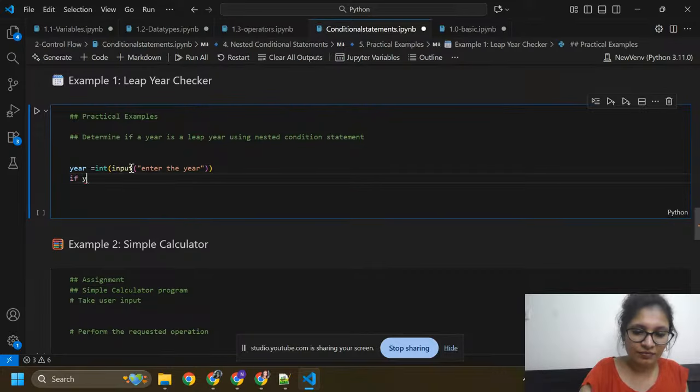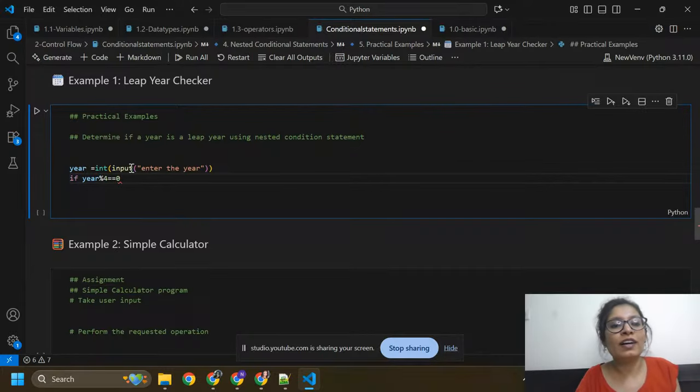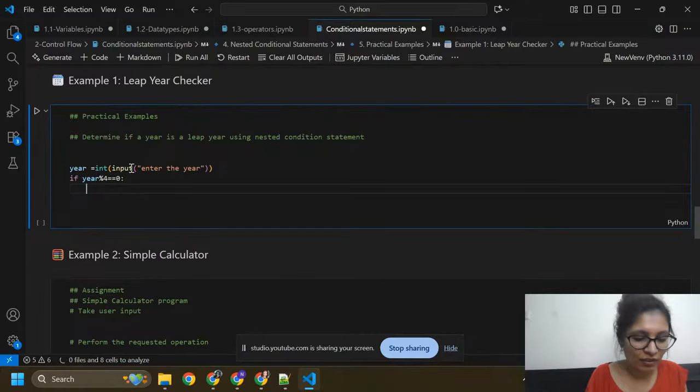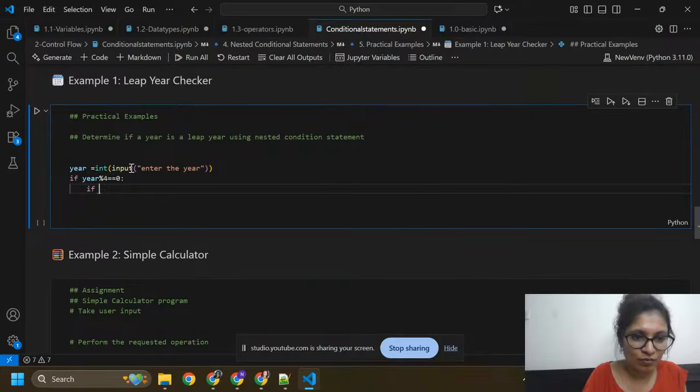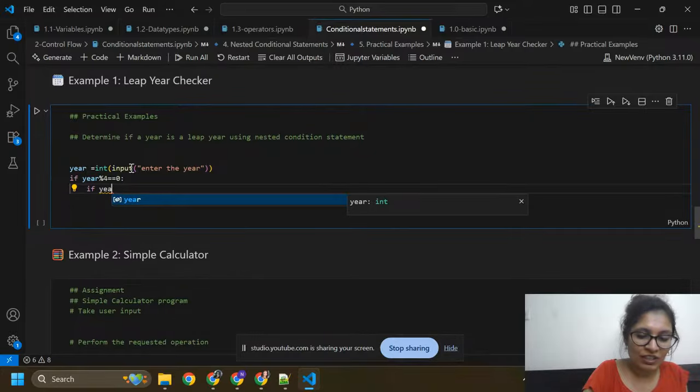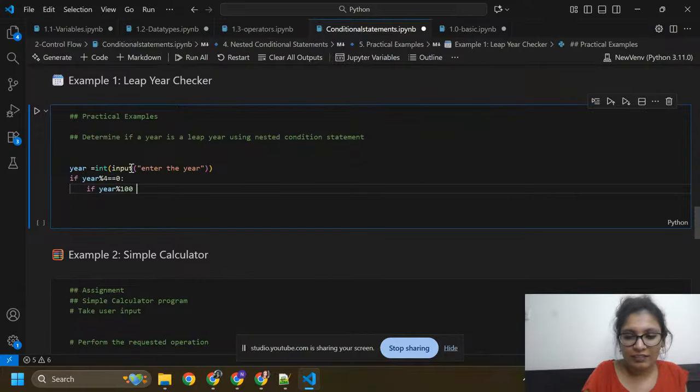If year divided by 4 is equal to 0, if we divide year by 4 and we get remainder equal to 0, then we follow this condition. Again we are going to check if year is divided by 100 and I get remainder 0.